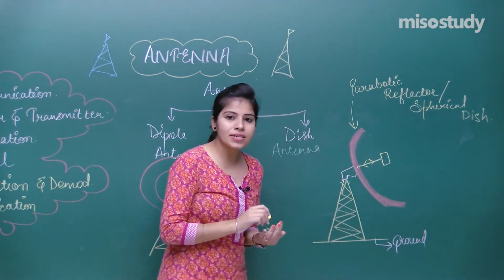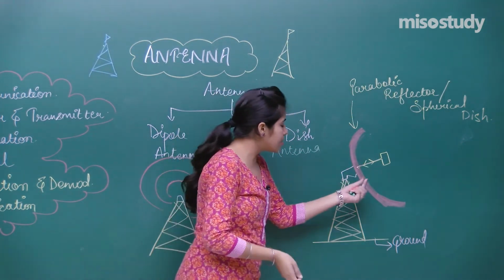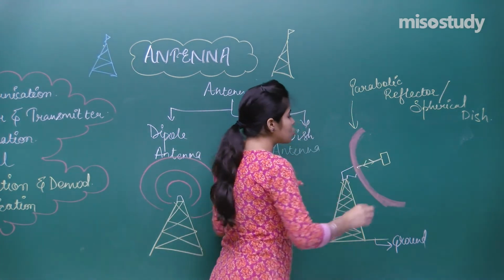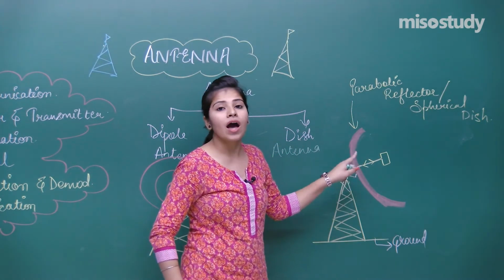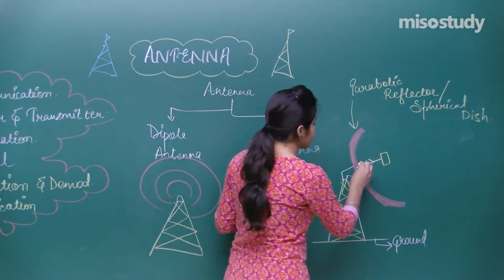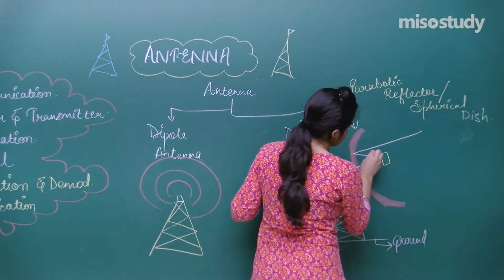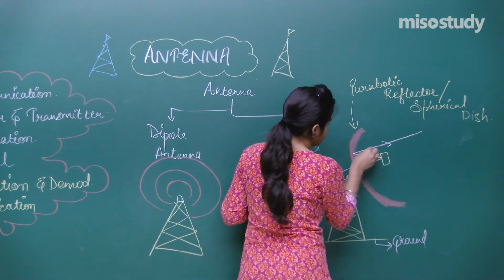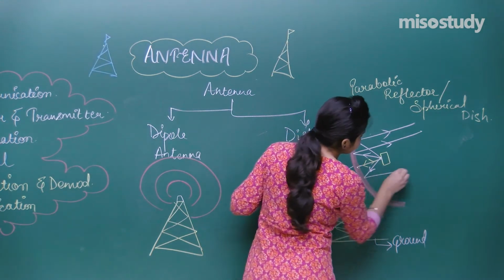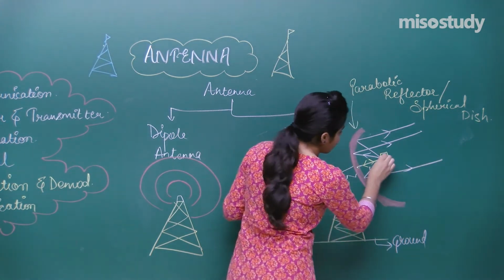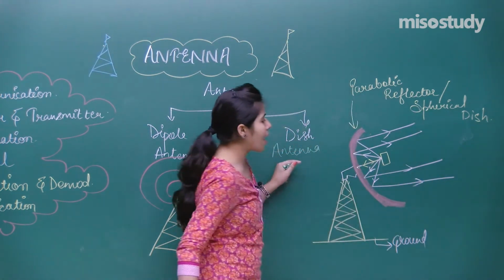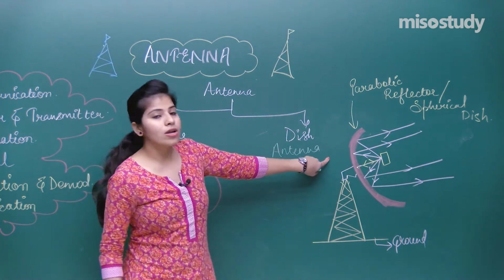Now, since it is a spherical dish, what will happen? The dipole is reflecting the signals to this spherical reflector. After that, the signals will be reflected in the parallel direction like this. Again from here, it will fall over the reflector and go in the parallel direction. Falling over the spherical dish, it again goes into the parallel direction. The signal will go like this.